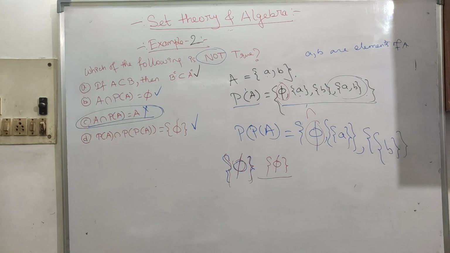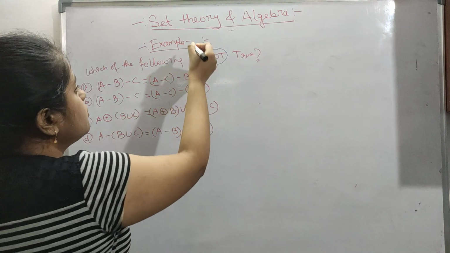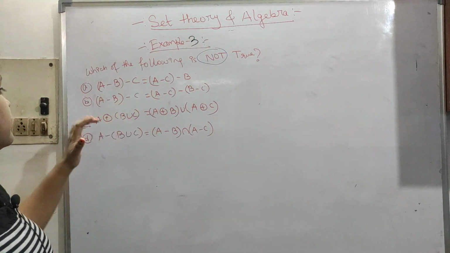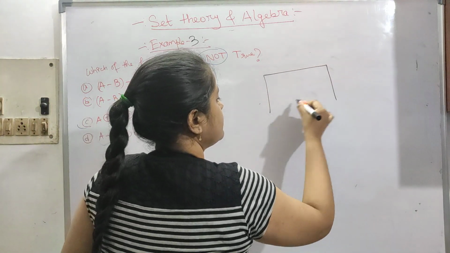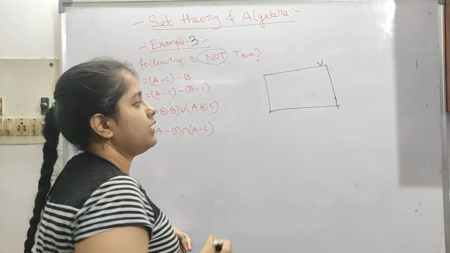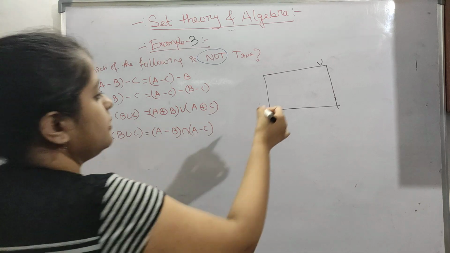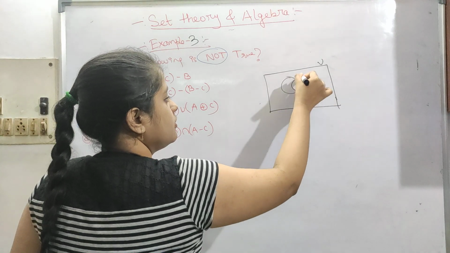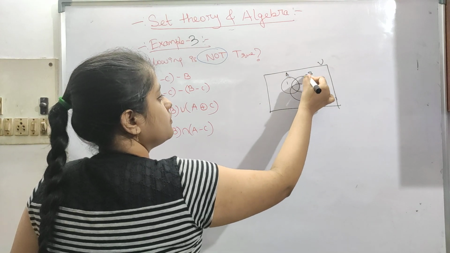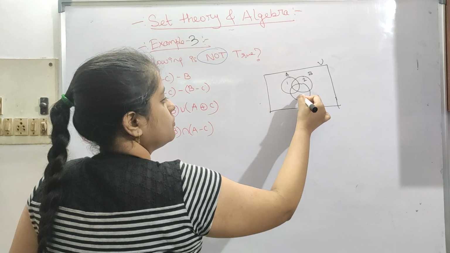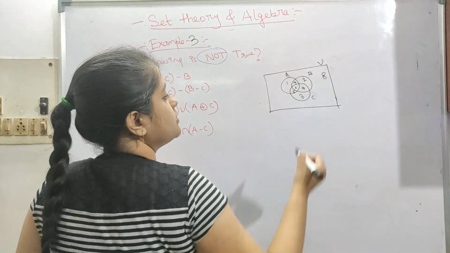So now let's see this. We have to find out which is not true. This is example 3. So firstly let's see, these are containing 3 sets. So let's take 3 sets in this universe, A, B and C. So now A is here, A, B and C. So this is, let's say, 1, this is A, B and C. This is 2, 3, 4, 5, 6, 7 and the universe is 8, let's say.